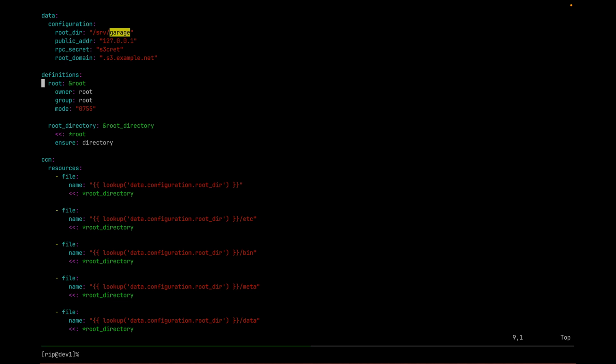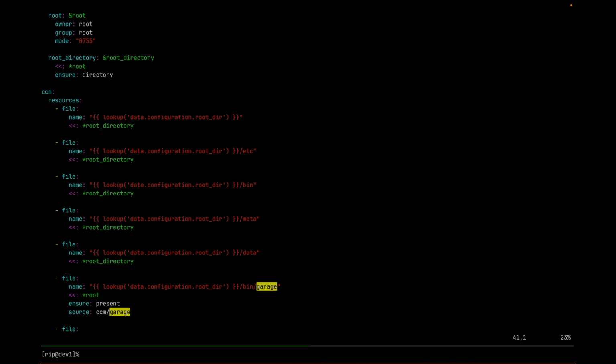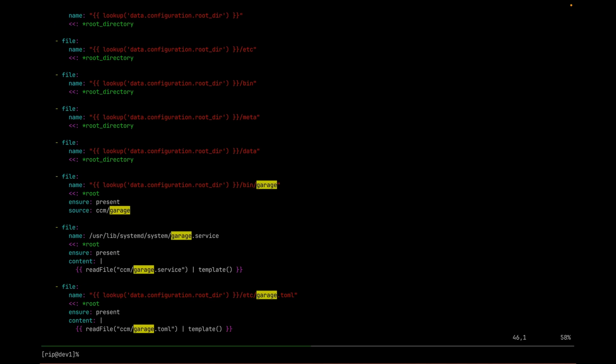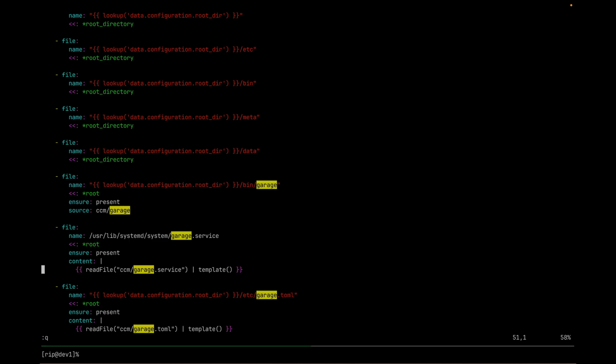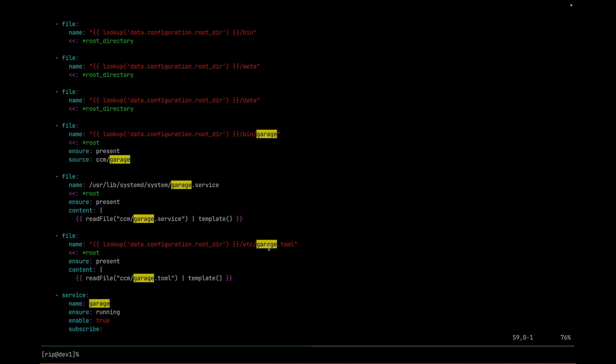Here I just define some YAML reusable stuff. I create all the parent directories. I copy my binary out with the correct permissions. I copy my service file out. And you can see I read a file that I then template parse. Let's see, machine CCM. This is the service file, and same templates as what you're busy seeing here. So that's equivalent to a file resource doing a template in Puppet. And again with the normal file, which is the configuration.